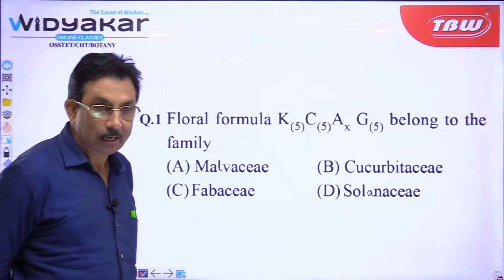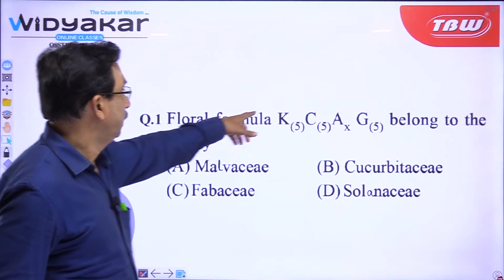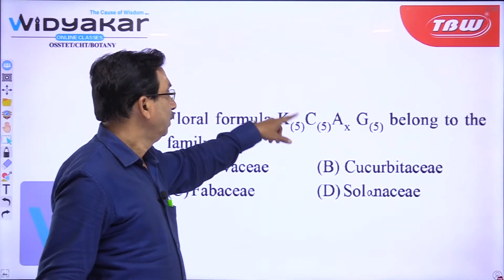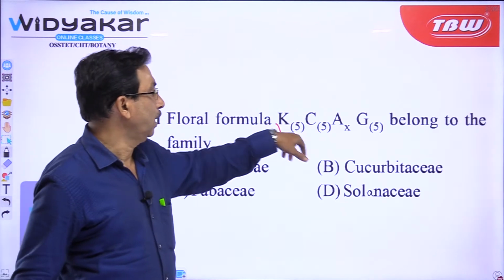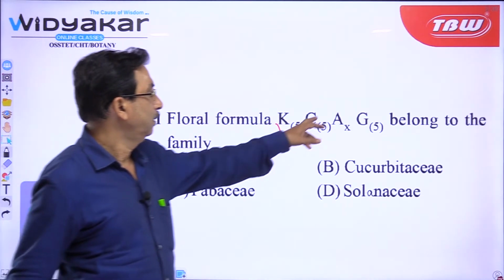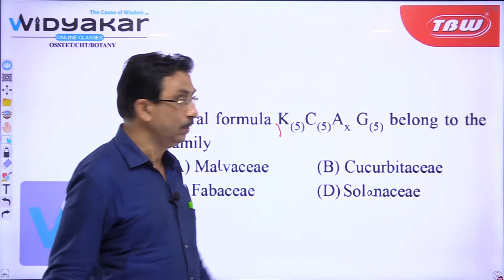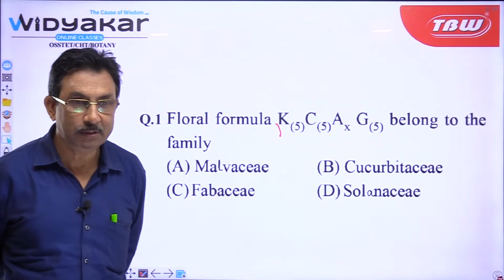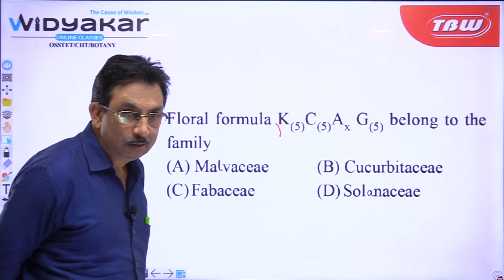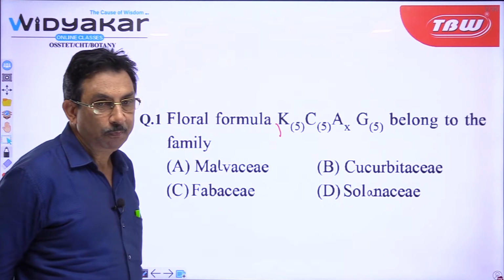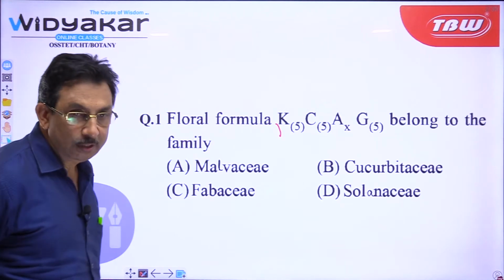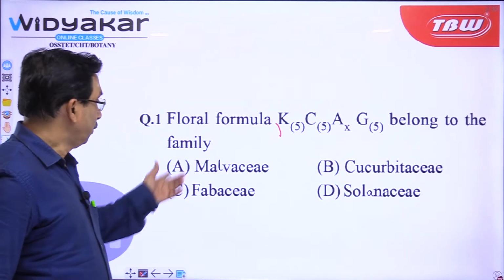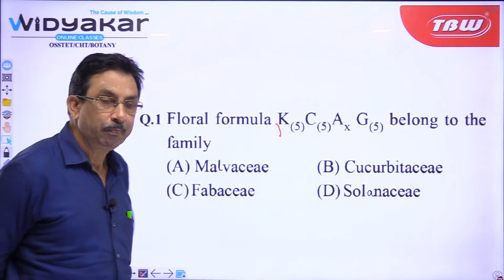So, answer is A. So, calyx is gamosepalous, corolla gamopetalous, infinite number of stamens, and G5 belong to Malvaceae. All right. Others, those who have answered it, I have already told you the answer. So, A is the answer.